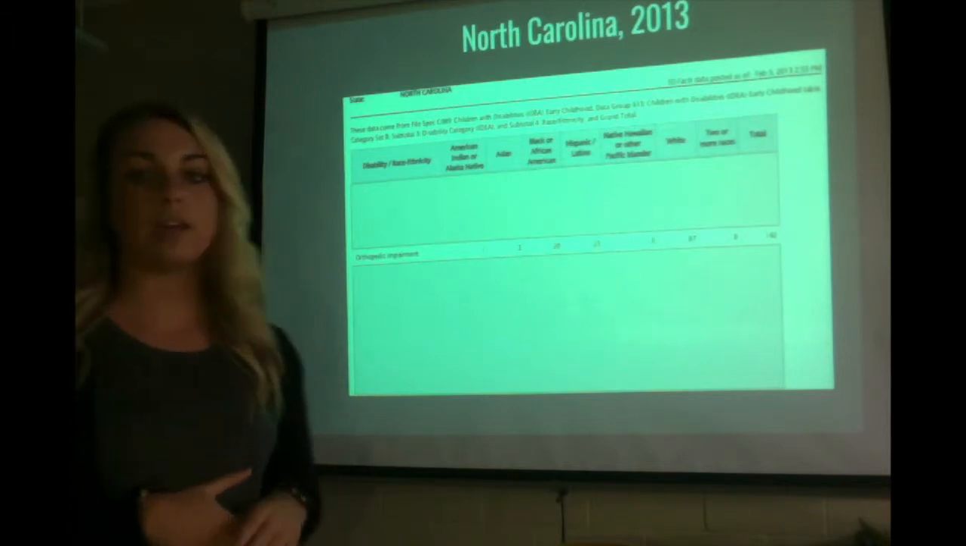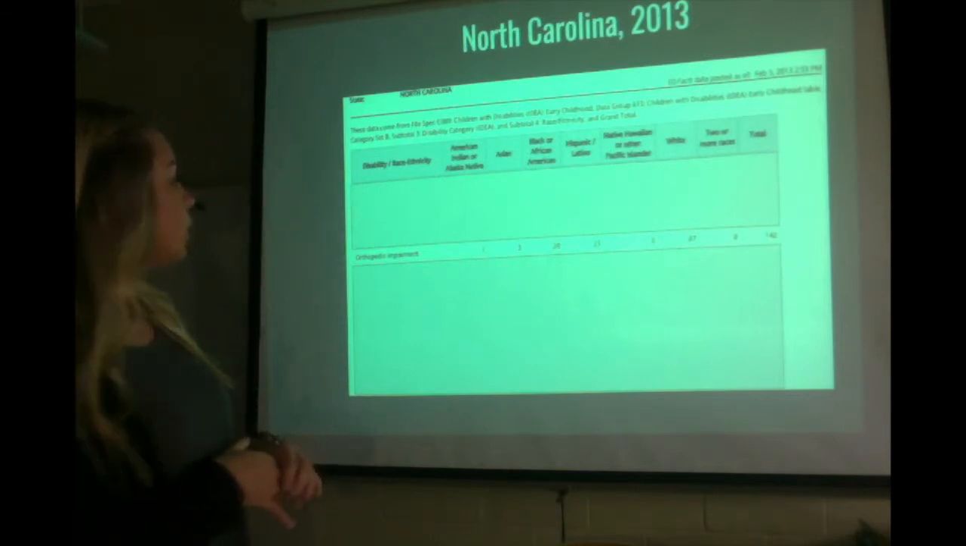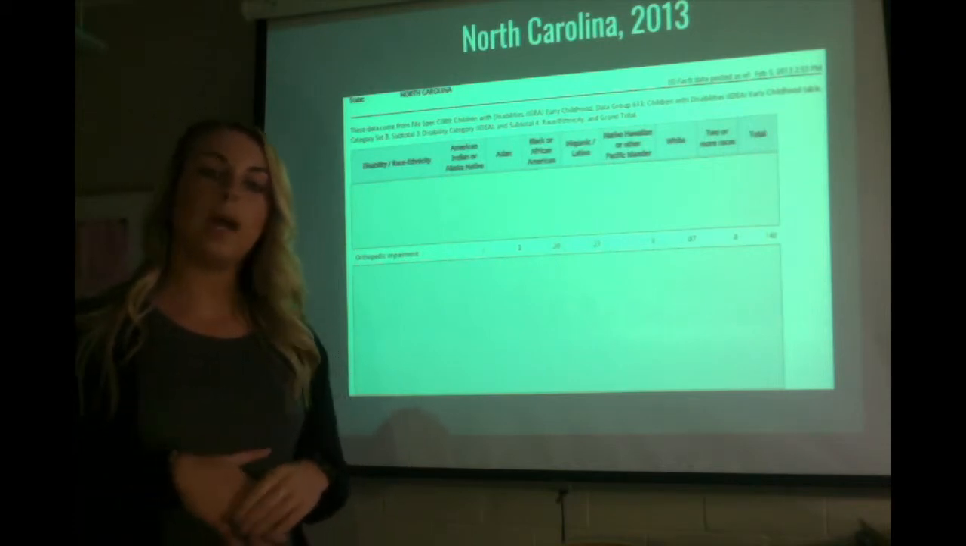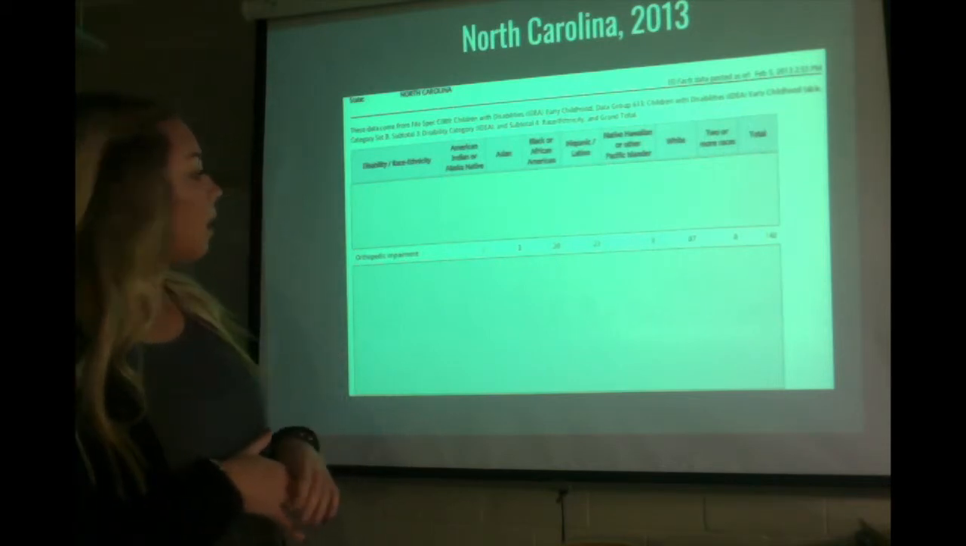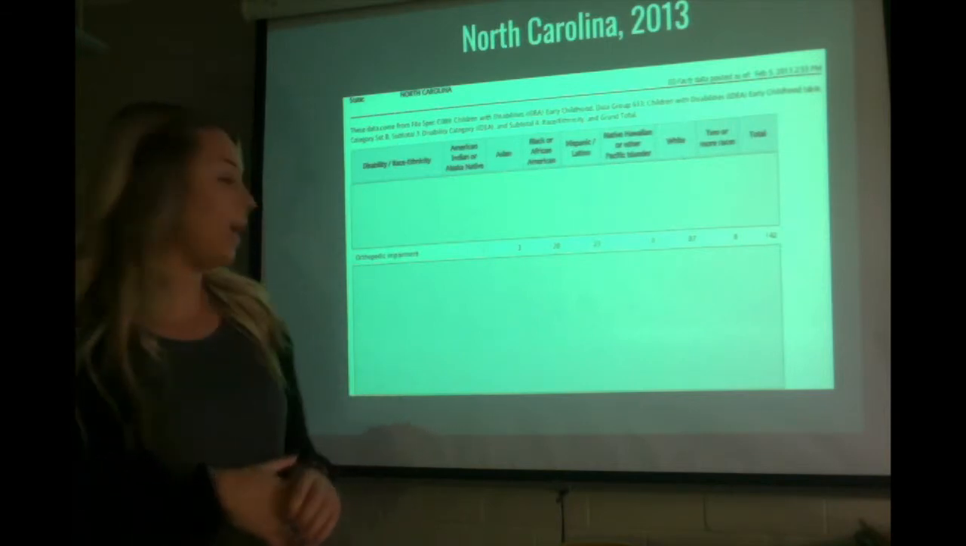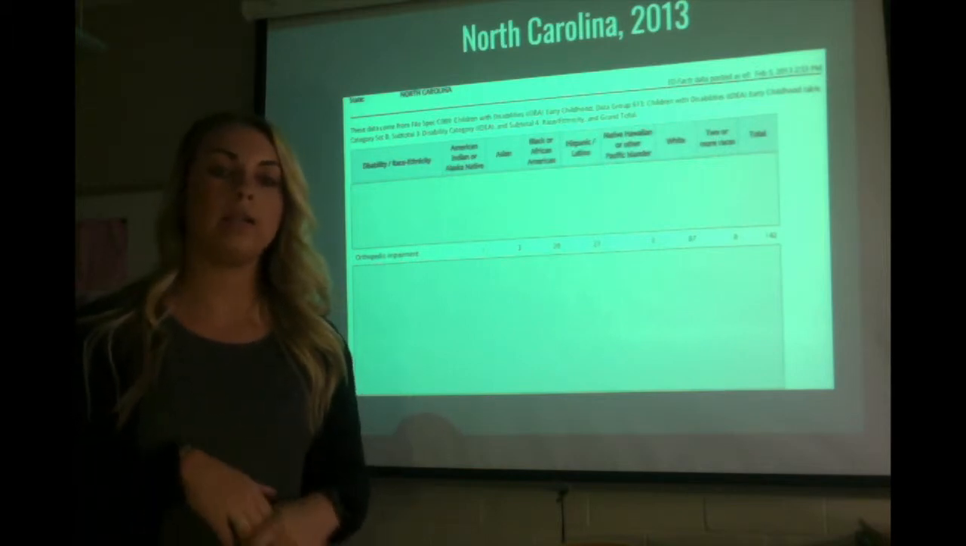Hawaiian or Pacific Islander, which actually had nothing. Asian and Native American had about 1 to 3 apiece. So the ones that you see a little bit higher are Black or African American, which had 20, Hispanic or Latino had 23, and whites had 87. So again, this was in North Carolina in 2013.